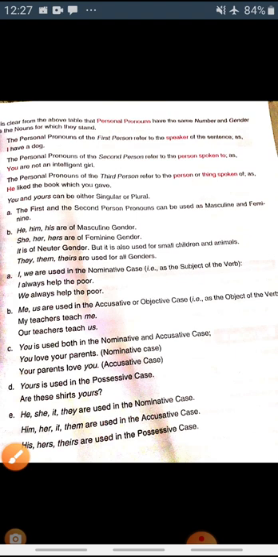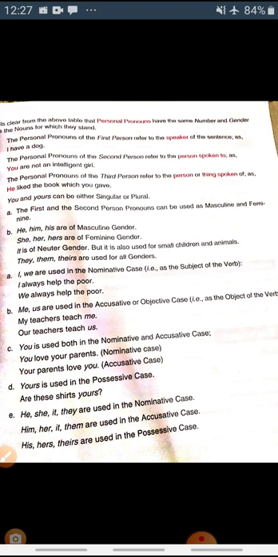So as you all know, first person refers to the person who is speaking. Second person refers to the person to whom we are talking. And third person is the person about whom we are talking. So first person is I, me, mine, we, us, and ours. Second person is always you. And third person is he, she, it, they, and them in the plural form.